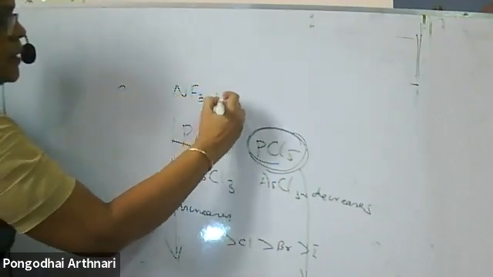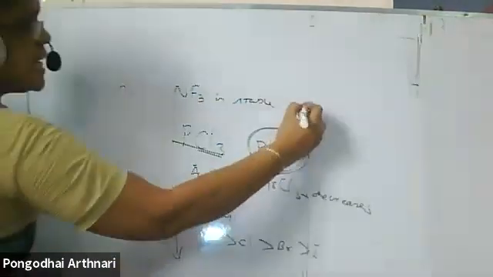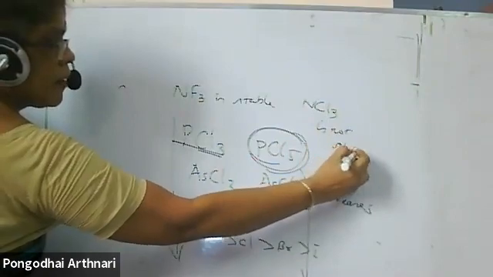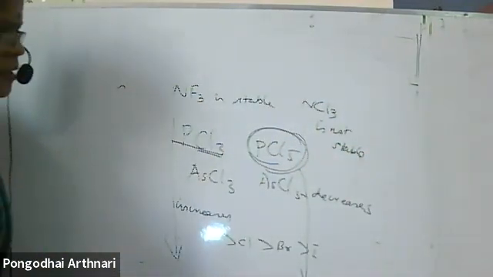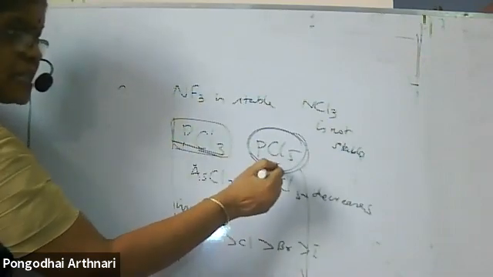NF3 is stable; the question is often asked. NF3 is stable, whereas NCl3 is not stable. When we talk about phosphorus, PCl3 and PCl5, PCl5 is more stable.